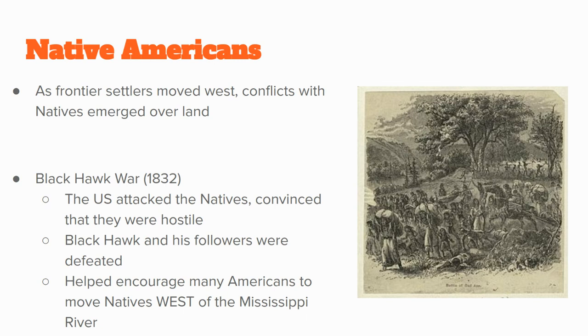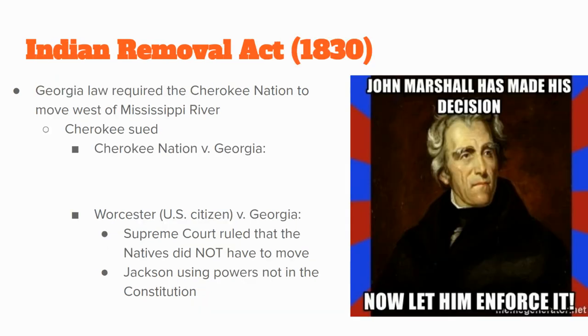And a lot of people like Abraham Lincoln and Jefferson Davis and Zachary Taylor, who are going to be future leaders in America, are going to actually serve in this conflict. And so this is an example of how we see this tension between American settlers and Native Americans in these areas. Because we have all this tension, we need to discuss what to do with some Native Americans in America. And there's some issues with some Native Americans in Georgia and what will later be Florida.